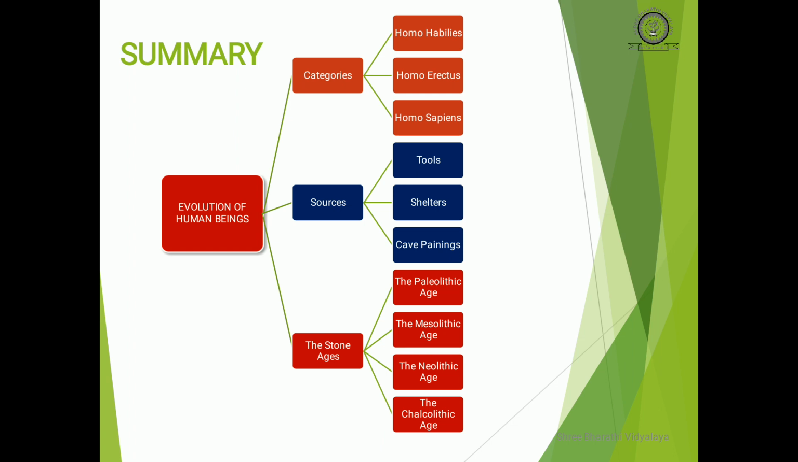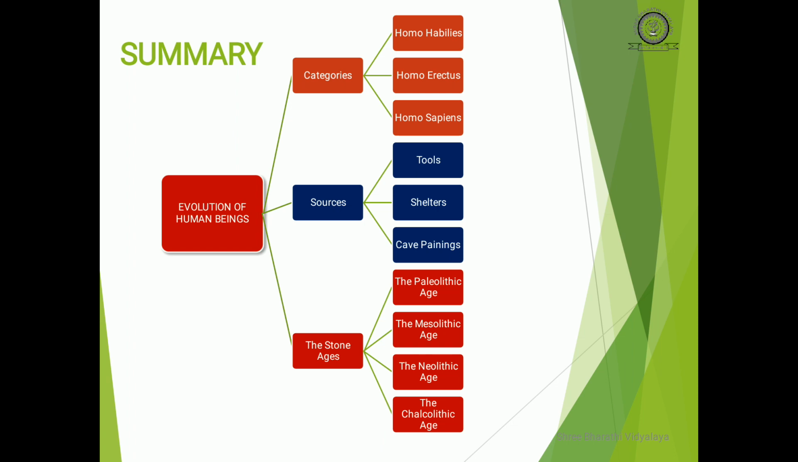How did they come to know? By the stone ages. What are the main four stone ages? The Paleolithic age, the Mesolithic age, the Neolithic age, and the Chalcolithic age. So, this is the summary of the evolution of human beings.